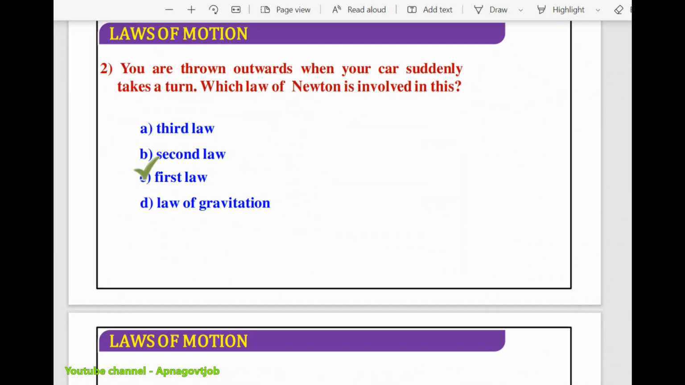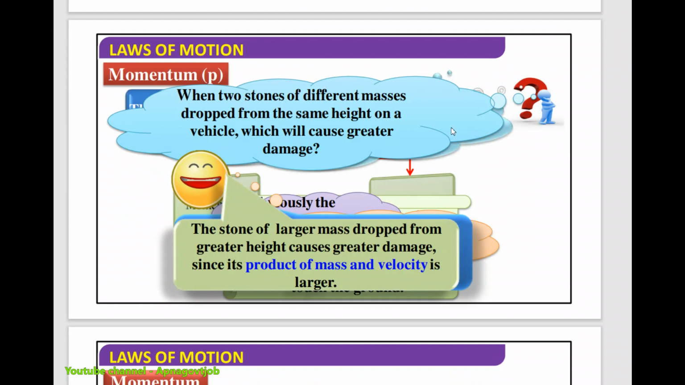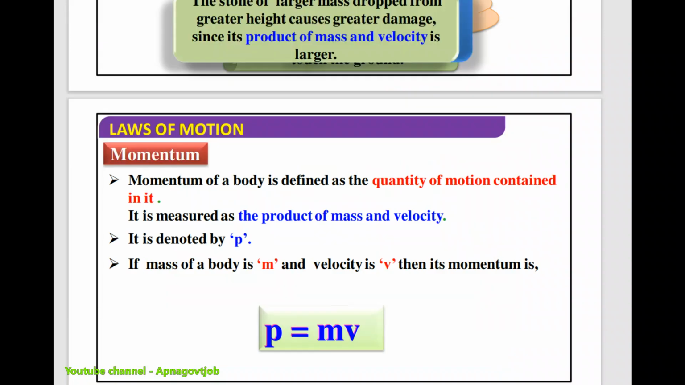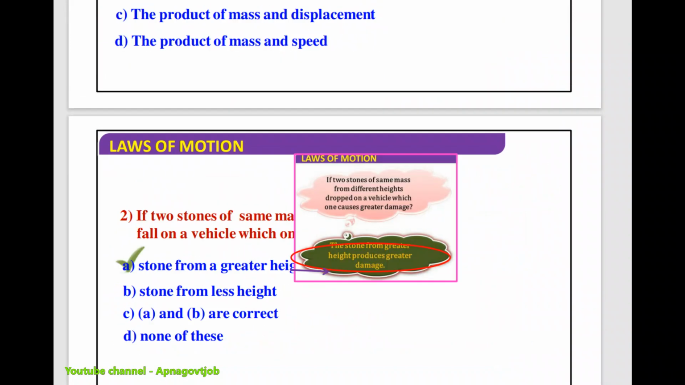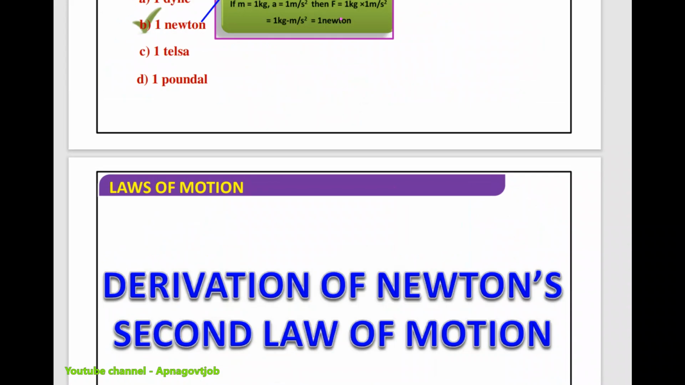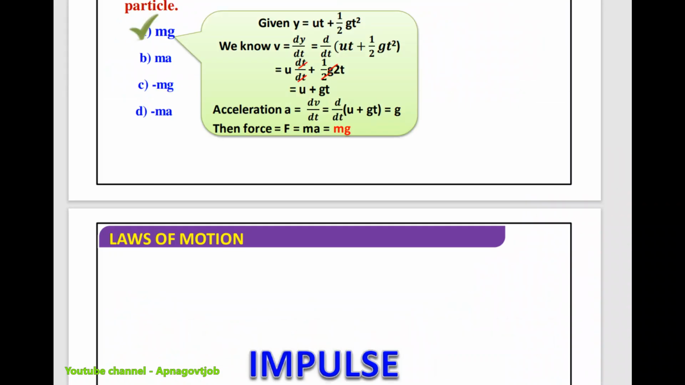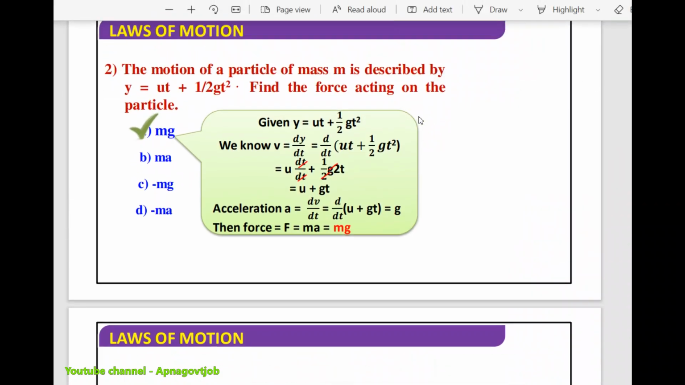Whatever theory part is there, you will read from here. You can see, with the help of animation, everything is there in these notes, so your concept will get clear. Now the most important thing is the MCQs and question practice we have given you. For example, take this question: the motion of a particle of mass m is described by y = ut + (1/2)gt². Find the force acting on the particle. The answer is mg, and the explanation of how that answer comes is already given.